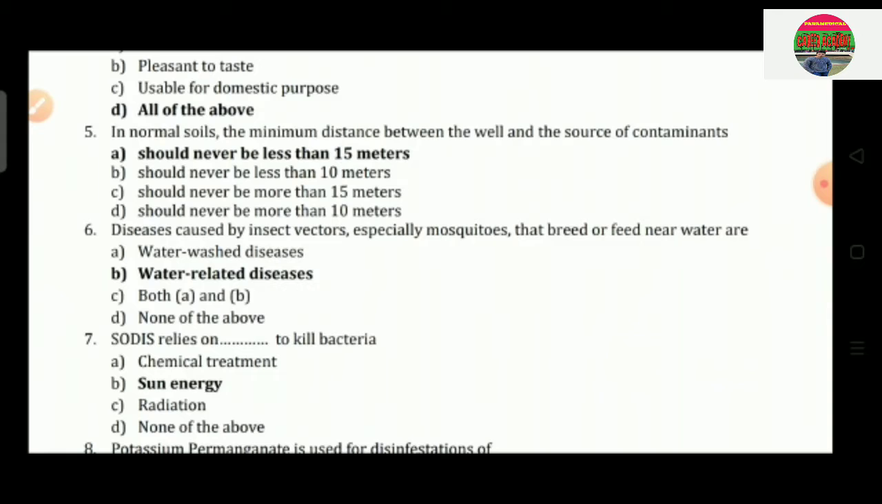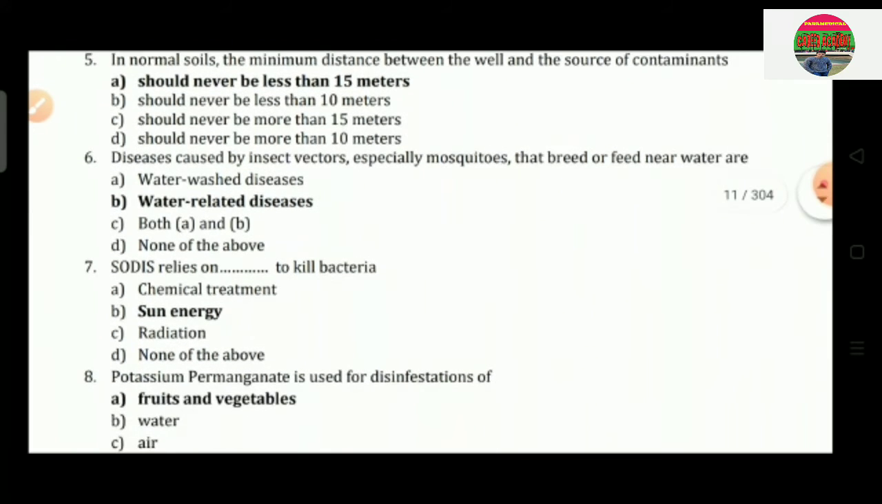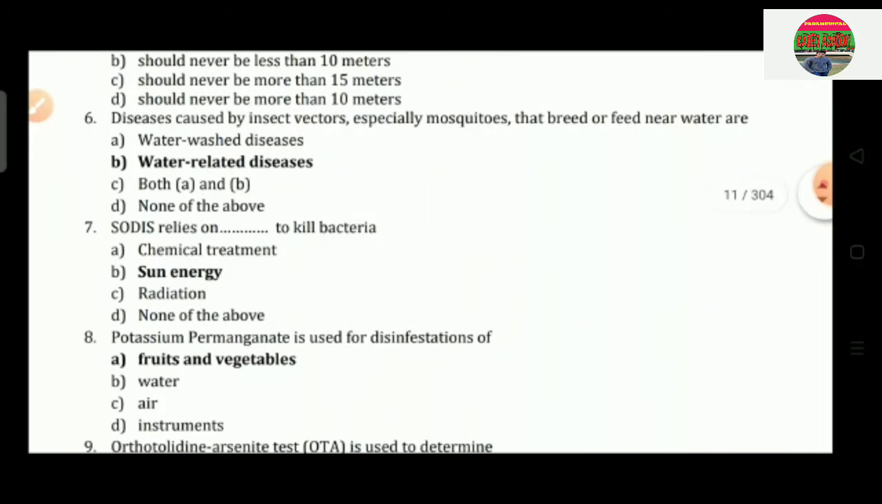Question number 7: SODIS relies on what to kill bacteria? Option A, chemical treatment; option B, sun energy; option C, radiation; option D, none of the above. So the correct answer is option B, that is sun energy.